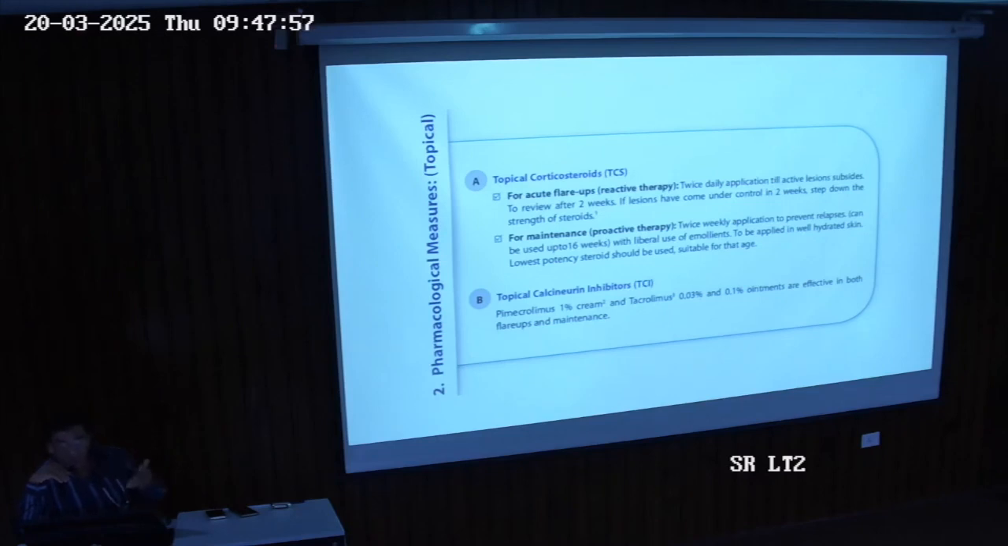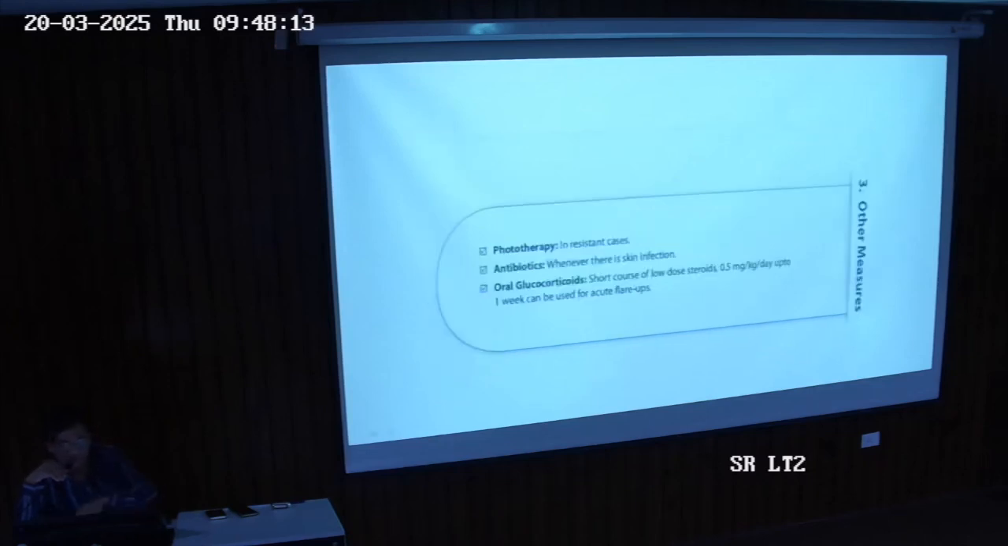If not responding to the topical steroid, we have calcineurin inhibitors: tacrolimus and pimecrolimus, in different concentrations, available in emulsions and ointments. So 0.1%, 0.03%, 0.1%, depending on what the patient is comfortable with. If not responding to TCS, we go with topical calcineurin inhibitors. Other measures, for refractory cases not responding to the first two: